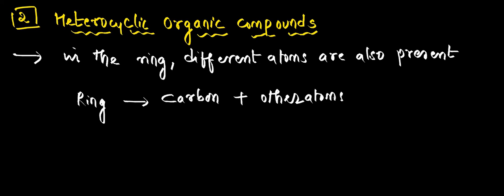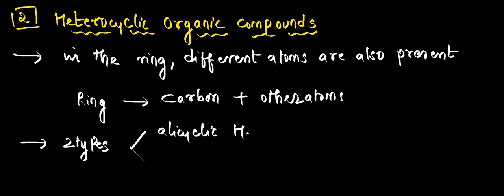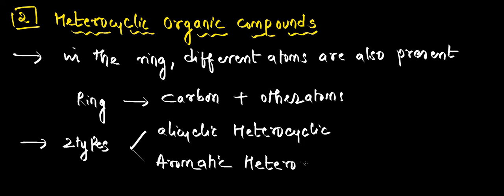And here also we classify it into two categories. Alicyclic heterocyclic: that means it's a heterocyclic compound, but properties will be similar to what? Aliphatic compounds. And then aromatic heterocyclic compounds. That means these are heterocyclic compounds with properties similar to aromatic compounds, like they have alternate single double bonds. Like what we have discussed under homocyclic, the same way, but here different atoms are also present in the ring.